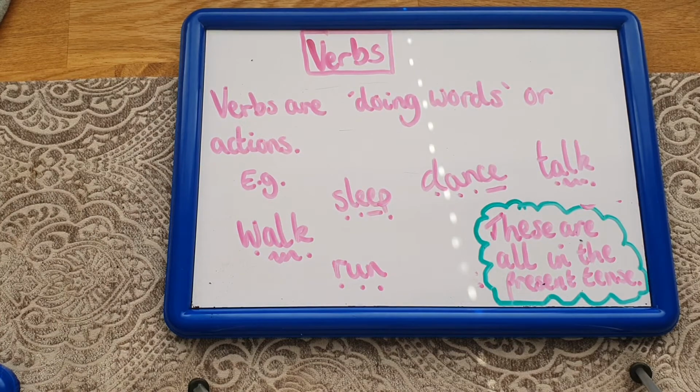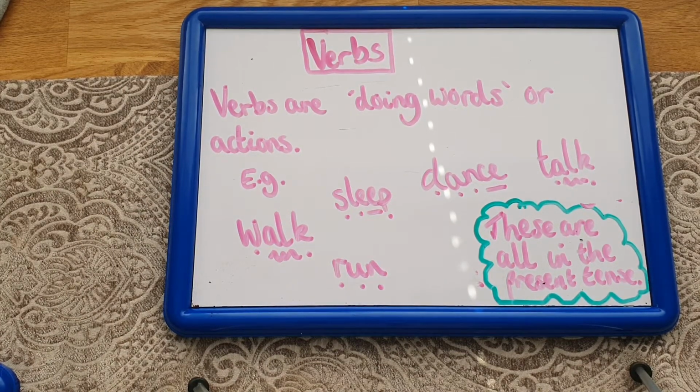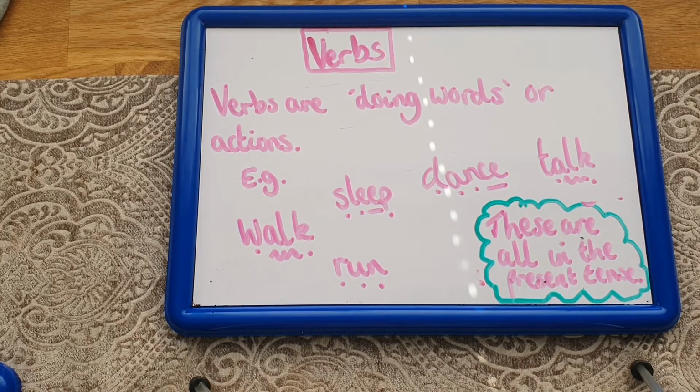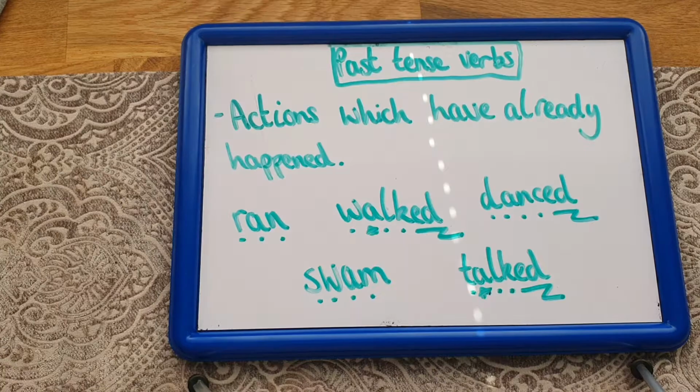Now, all of these ones are written in the present tense. So if I say I run, that means I'm going to be doing it right now. If I dance, I talk, I'm doing all of those things right now. I could also say I am talking, I am dancing, I am sleeping, I am running, and I am walking. All of those ones are going to be in the present tense because they're happening right this minute.